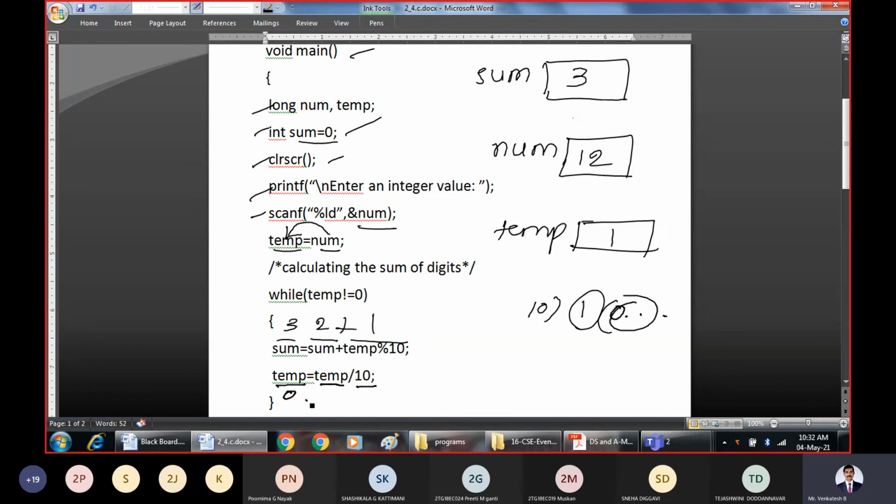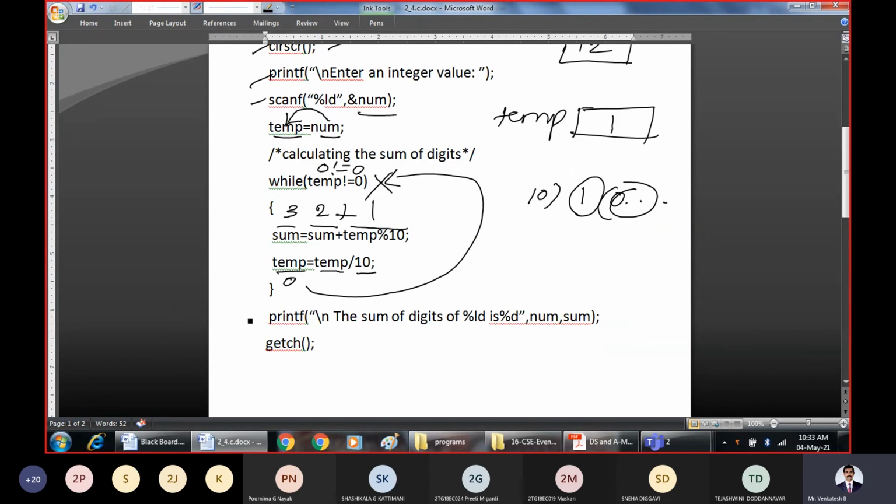Then we will again repeat the condition. Check this condition: 0 is not equal to 0. Is it true? No, it is false now, because 0 is equal to 0. We will get this condition false at this point of time. The execution of the while loop will be stopped. And we'll go with the next statement and simply print the sum of digits as sum.